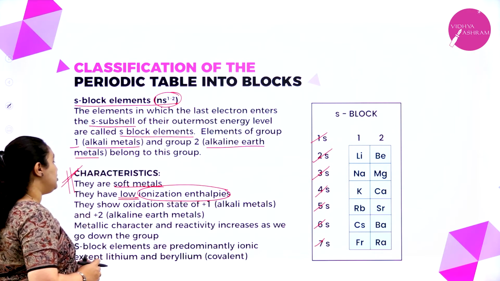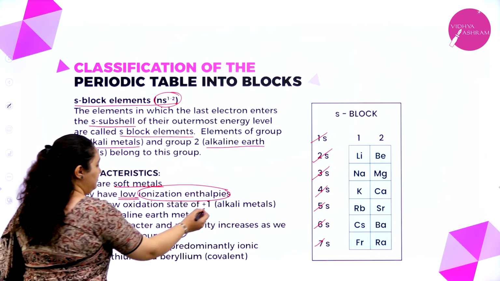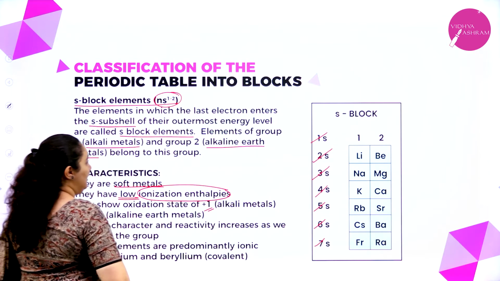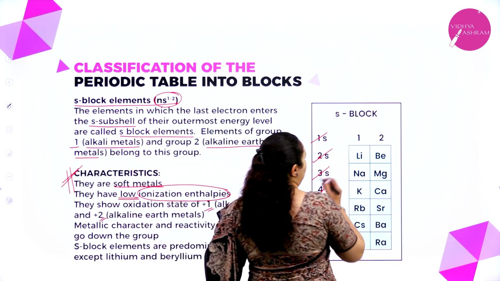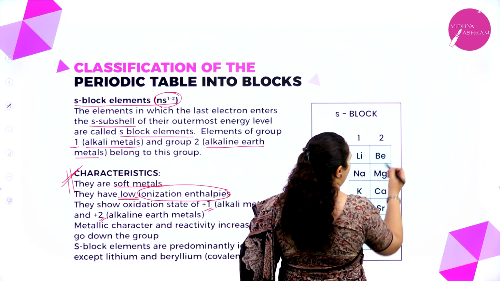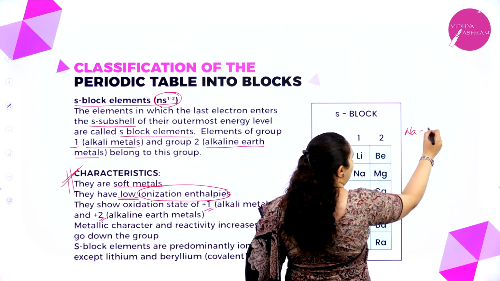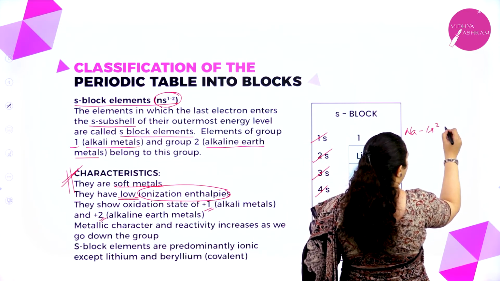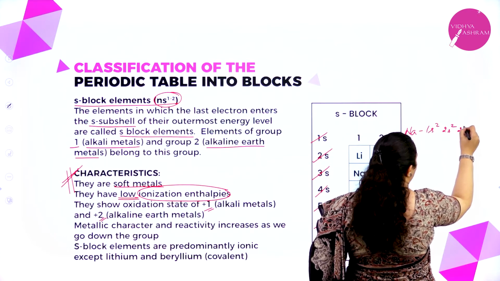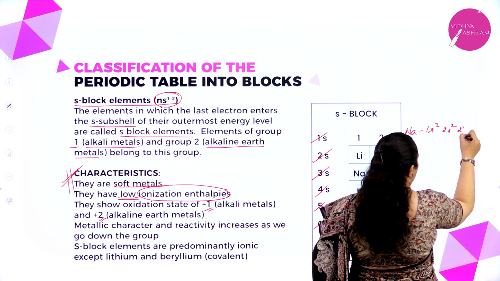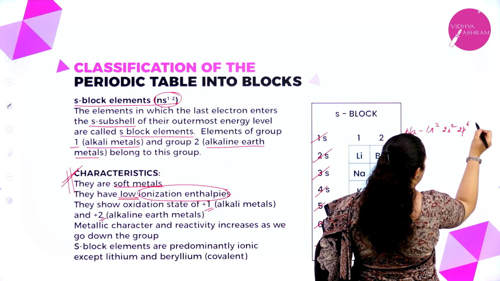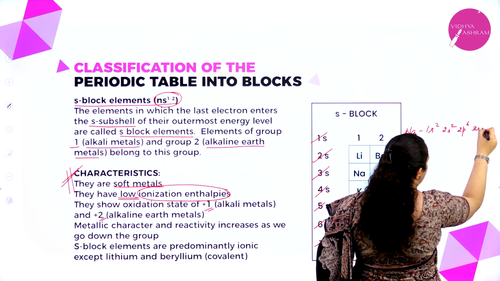They show oxidation states of +1 and +2. If you take sodium as an example, it has the electronic configuration of 1s2, 2s2, 2p6, 3s1.